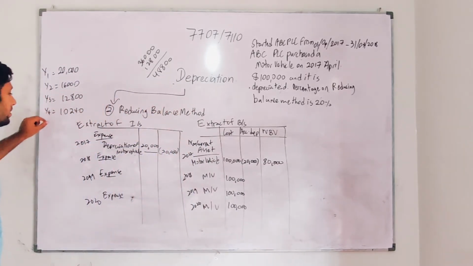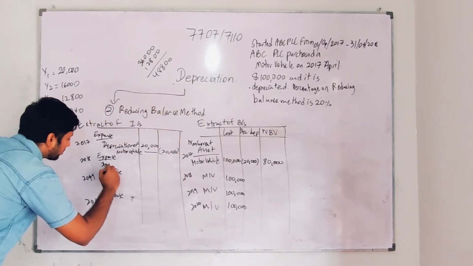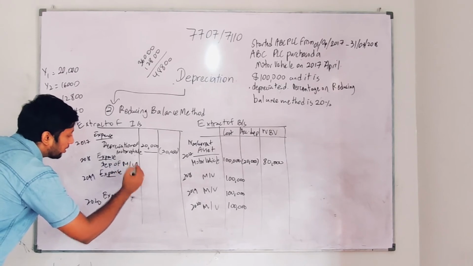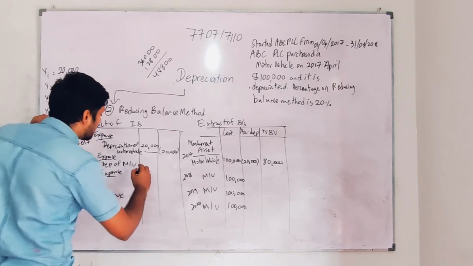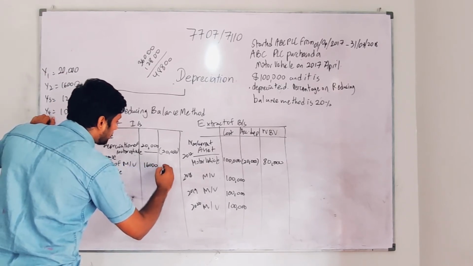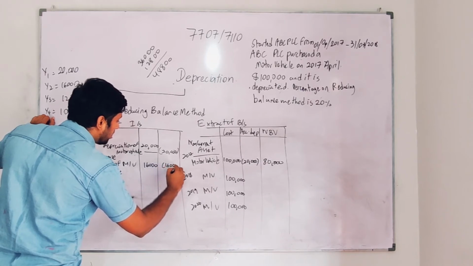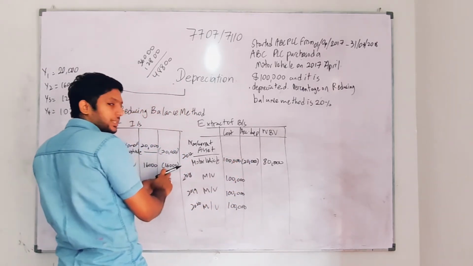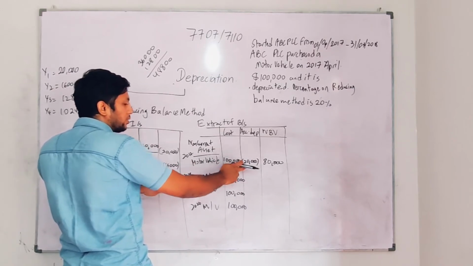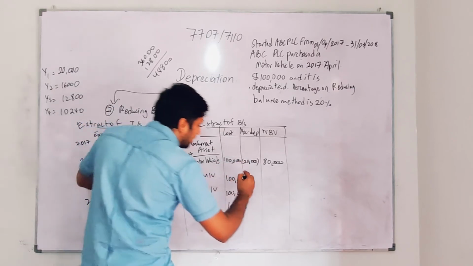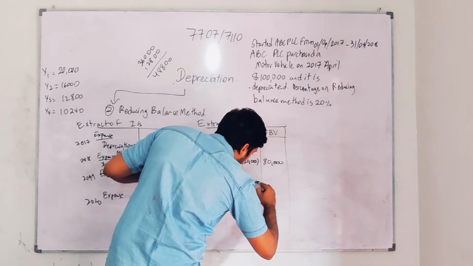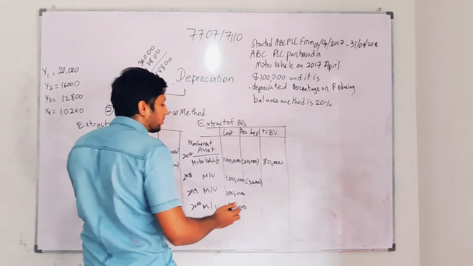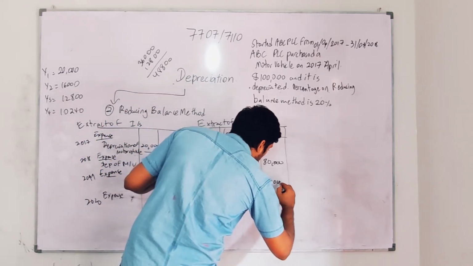Then we move on to the expense, depreciation of motor vehicle again, for 2018. How much is the depreciation of motor vehicle? 16,000. So you will have 16,000 minus here. I will deduct here 20,000 plus 16,000, because I said accumulated depreciation should take the last year and this year. So this is 36,000. So 100,000 minus 36,000 will give you a carrying value of 64,000.